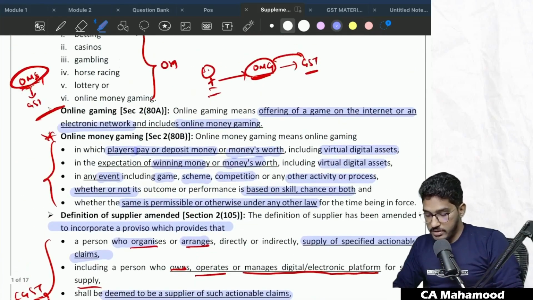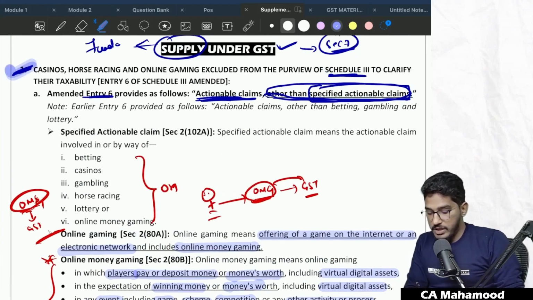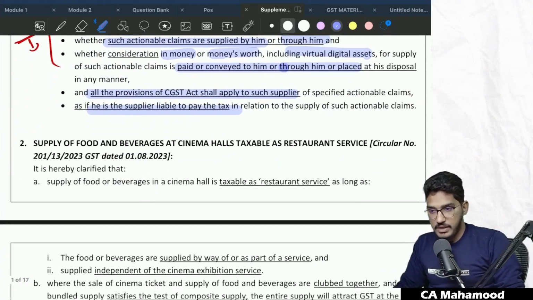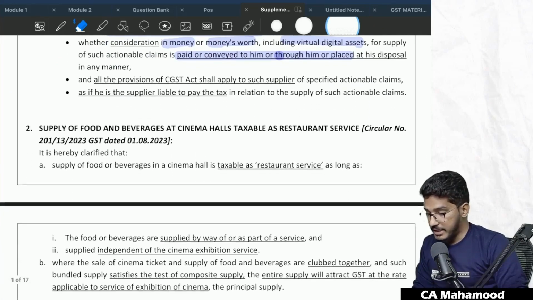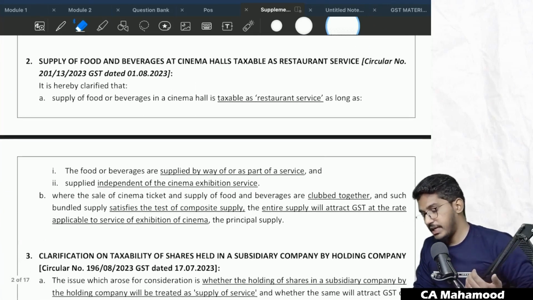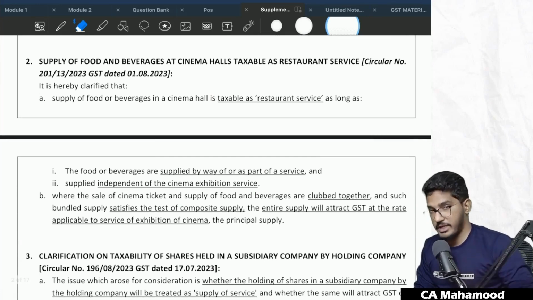So with this, we are done with this point. So amendment in Schedule 3, para number 6, that we are done with. Clear? And since we are done with understanding the amendment relating to Schedule 3, we have a few more points, a few more amendments relating to the supply chapter.